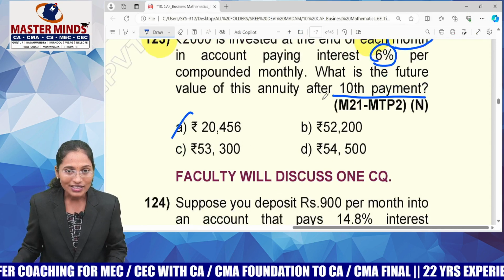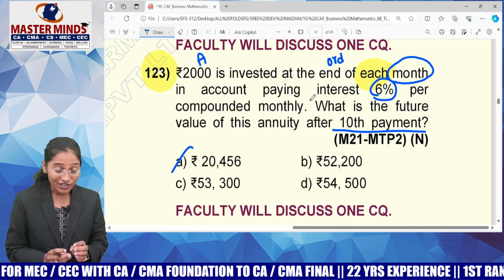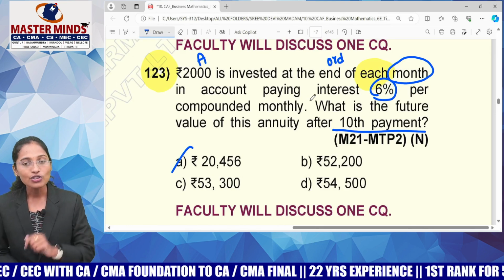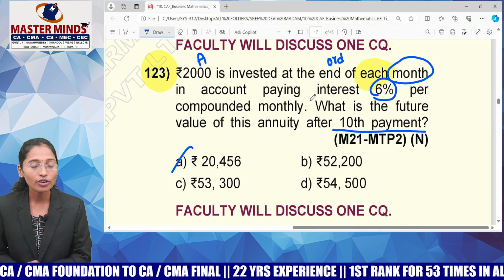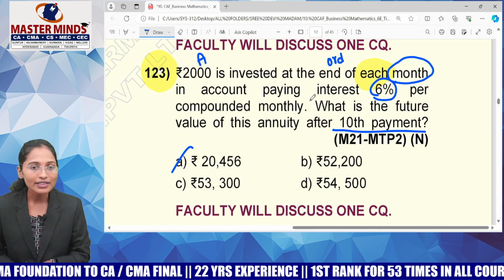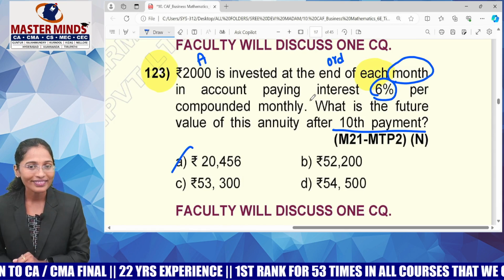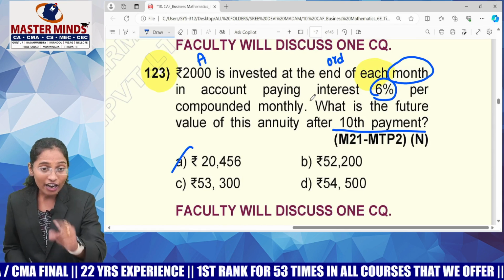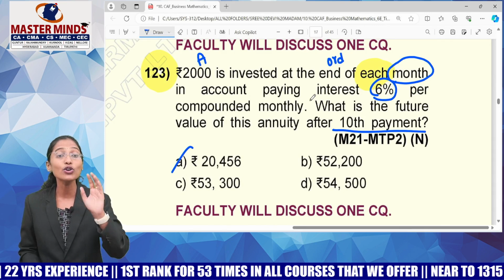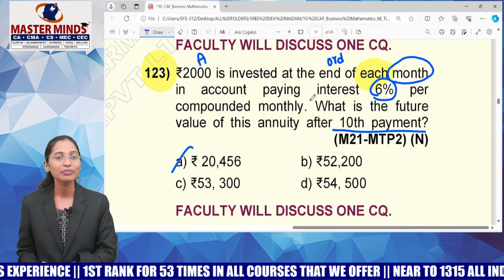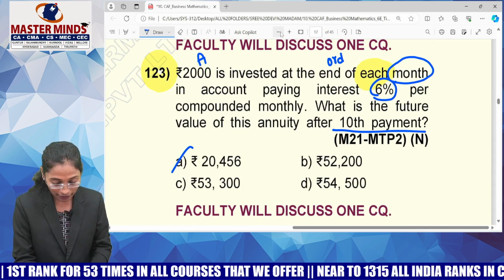20,456. So guys, now my question to you all is, I'm not leaving this question at this stage. Interpretation of the answer is very important. You are depositing how much every month? 2000, no? For how many months? 10 months. Means how much money was deposited by yourself? 20,000. But ultimately after 10 months you are receiving how much? 20,456. Means what is the amount of interest that you are receiving through this method? Yes, 456. The question might also be like that.